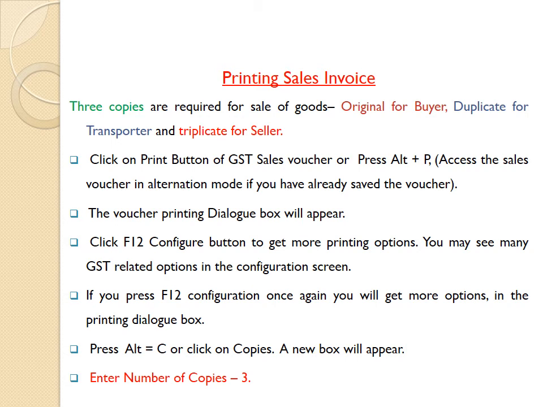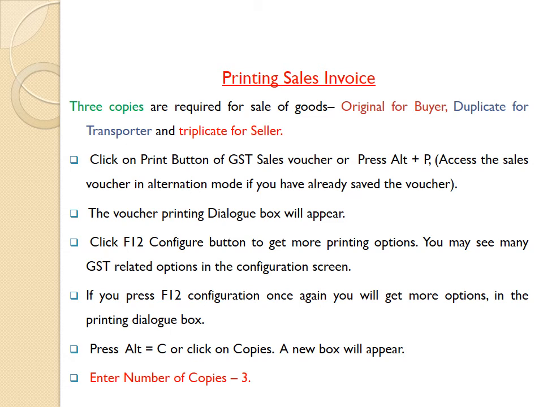Click on the print button of GST sales voucher or press Alt P. Access the sales voucher in alteration mode if you have already saved the voucher. The voucher printing dialog box will appear on your screen.